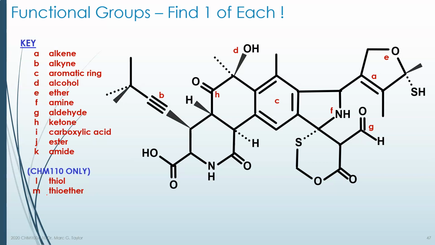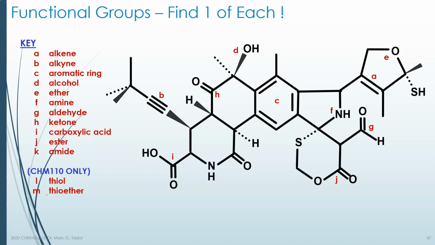Carboxylic acid, again, you're looking at the ends of things. They don't tend to be in the middle of a molecule. They tend to be sticking out from it. You're looking for a carbonyl with an OH, and there it is right there in the bottom left. Ester. You're again looking for a carbonyl with an oxygen, but now that oxygen must be attached to another carbon. So take a look around. And do you see it? It's over in the bottom right-hand corner of the molecule. There's our ester. That's a carbonyl with an oxygen, and the oxygen is attached to another carbon.